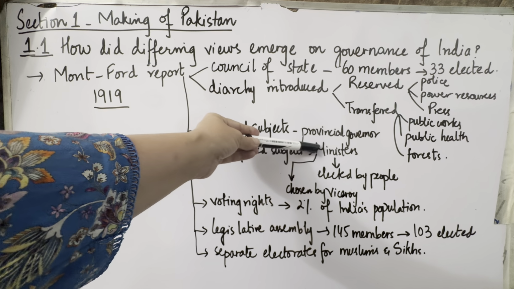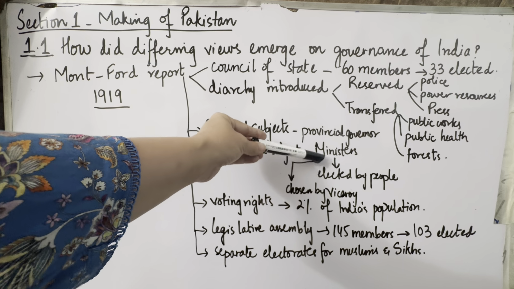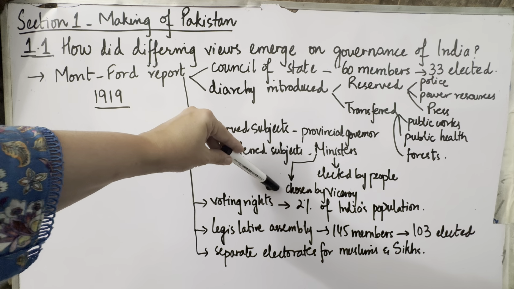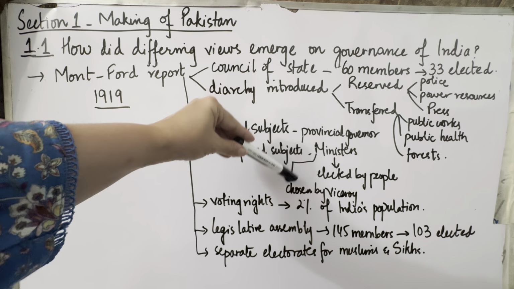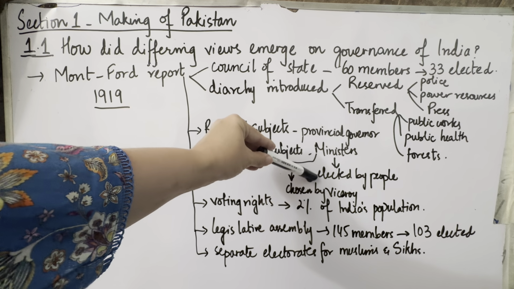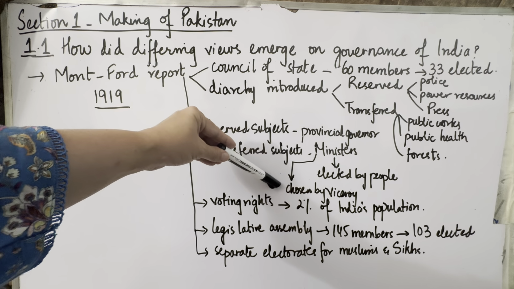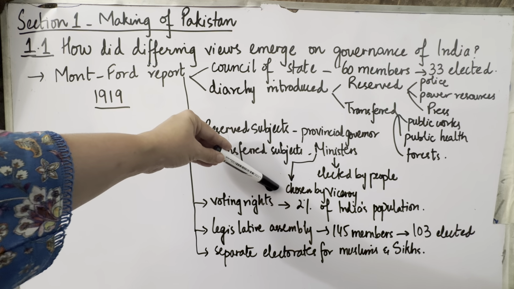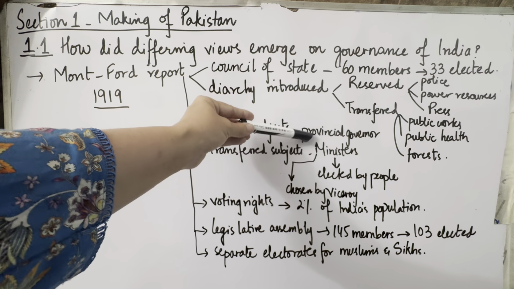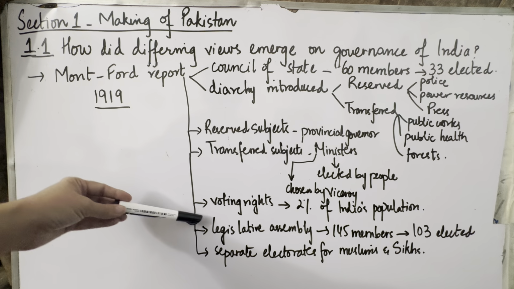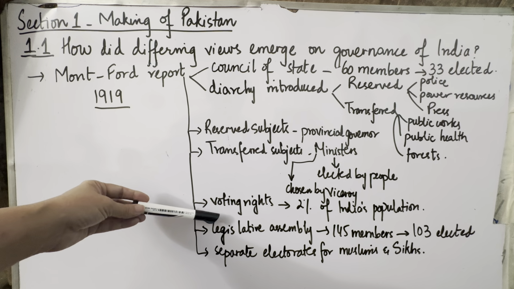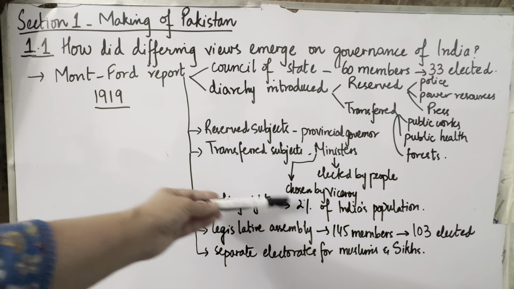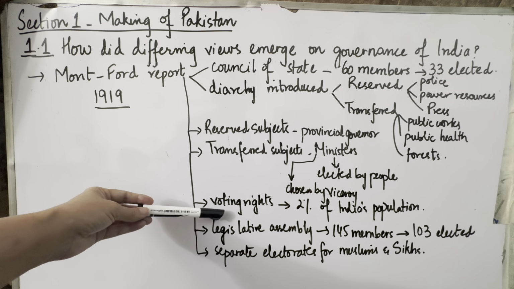Now who are the ministers? Ministers are the ones who are elected by the people of India. But here also there is a little clause. Ministers also will be chosen by the viceroy. Although they were elected by the people, the choice will be of the viceroy, whether the minister is going to be of the specific province or not. And the ministers were also responsible to the provincial governors. There was a voting right given to the Indian population, and as you can see, the percentage is given: 2% of India's population was allowed to vote.